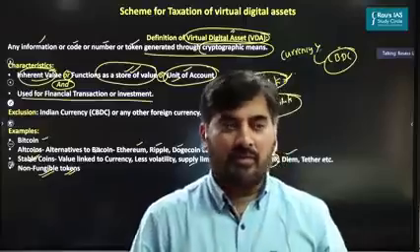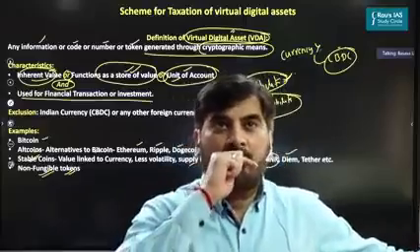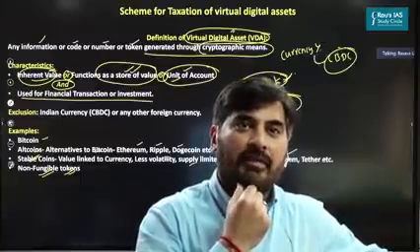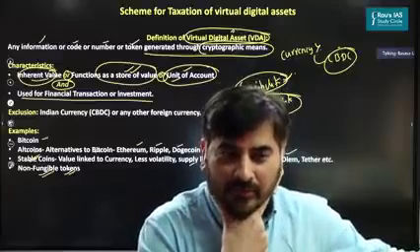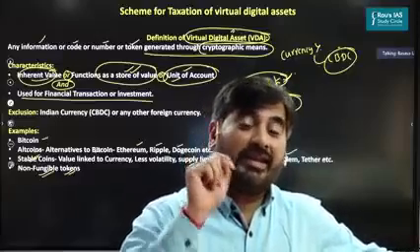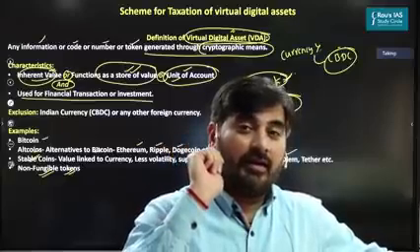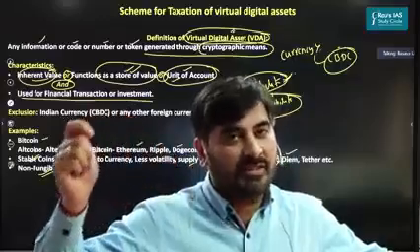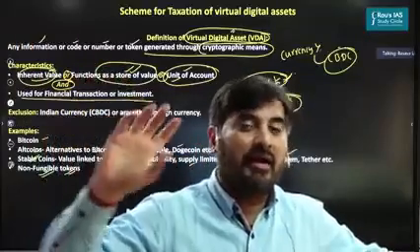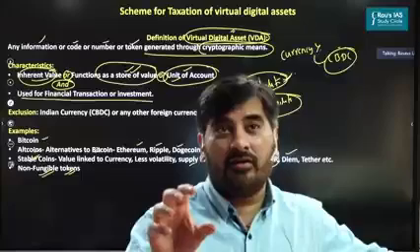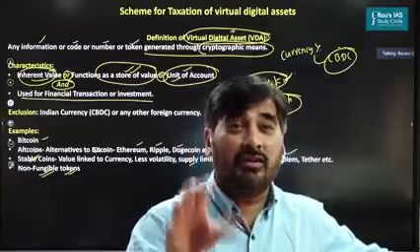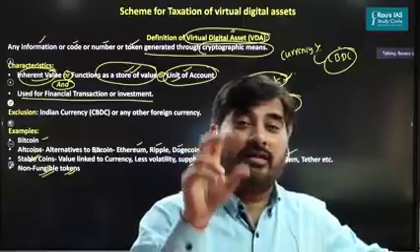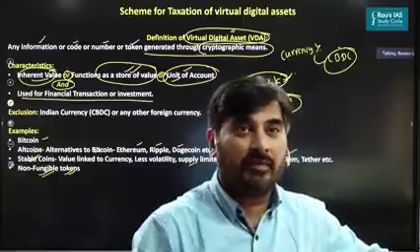You must be thinking, sir, can you give some examples on this? Have you heard of Jack Dorsey, the Twitter CEO? What Jack Dorsey did was, he converted his first tweet on Twitter into a non-fungible token and he auctioned this. And can you believe for how much money it was sold? $2.9 million. You are paying $2.9 million for the first tweet of Jack Dorsey.